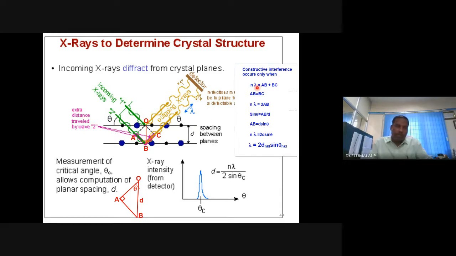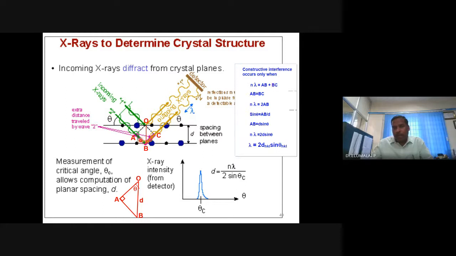When I say multiples of wavelength, n corresponds to 1, 2, 3, etc. If n equals 1, first order diffraction. N equals 2, second order diffraction, etc. Generally, first order diffraction itself is enough. Most of the information you can get from first order diffraction. If not, maybe you can use second order diffraction, third order and so on, but intensities are very, very weak. First order intensity itself is enough.